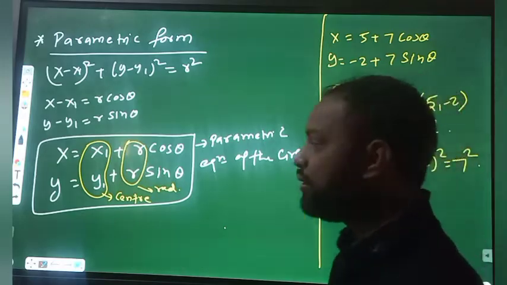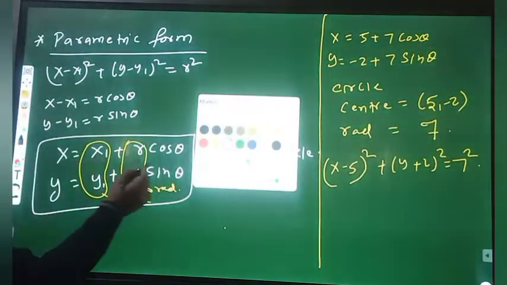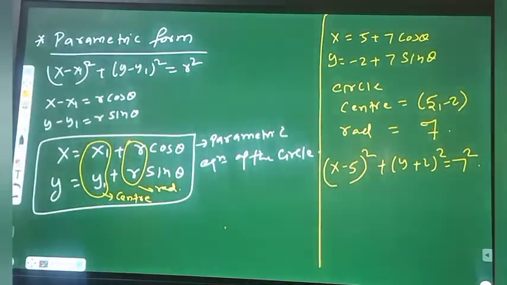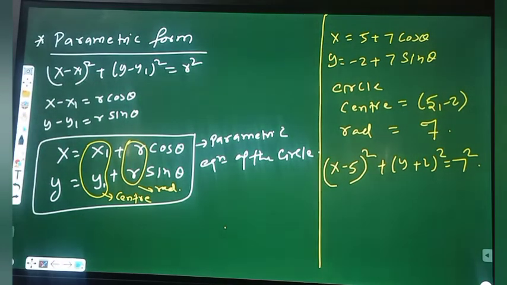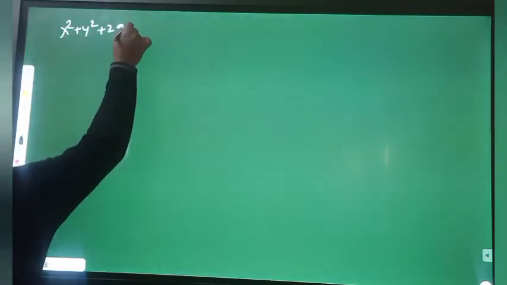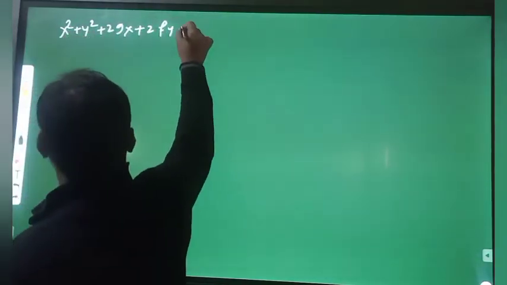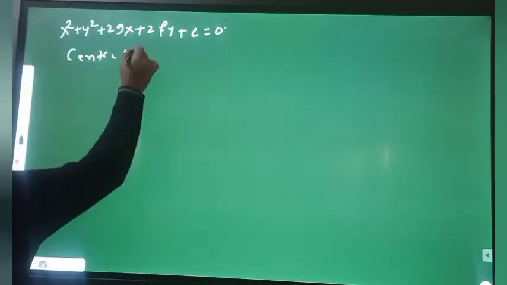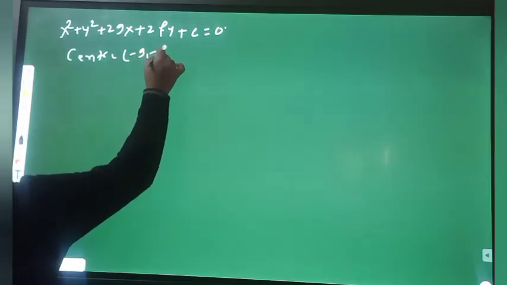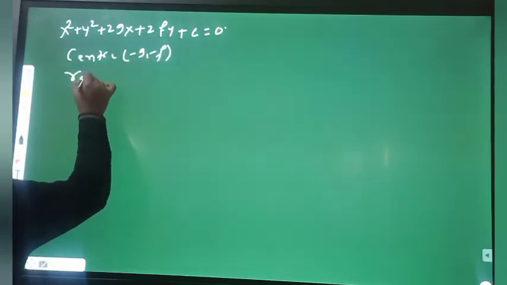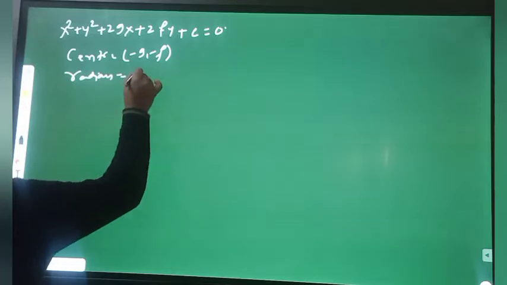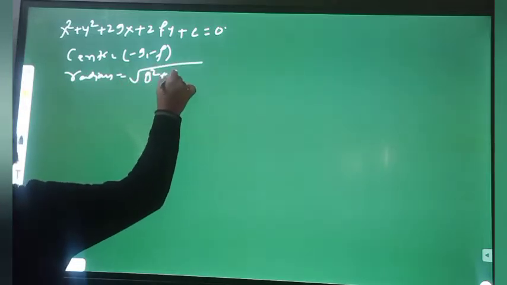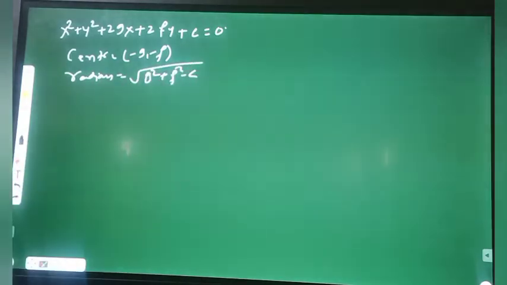This is the 7 square. Now we are moving to the general form also. So this is our standard form. Suppose we have the general equation of a circle like that: x square plus y square plus 2gx plus 2fy plus c equals 0. Here the center will be (minus g, minus f) and the radius will be the square root of g square plus f square minus c.